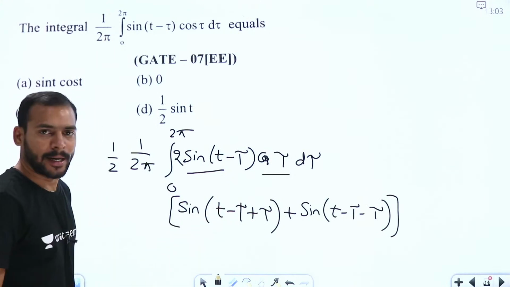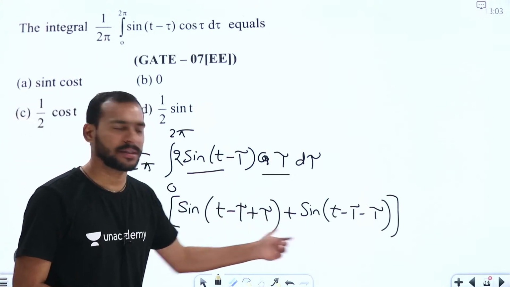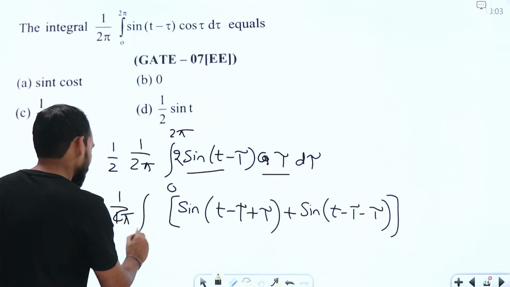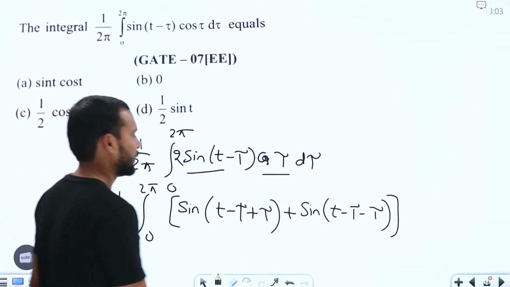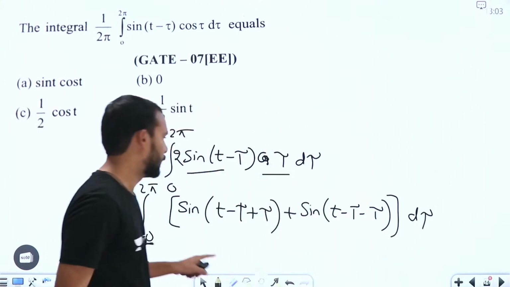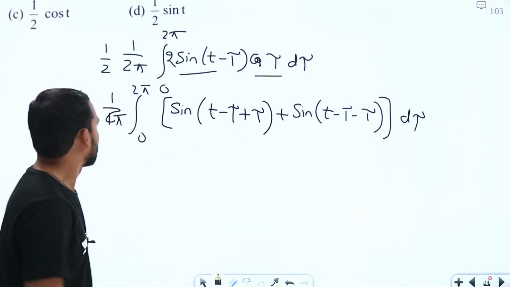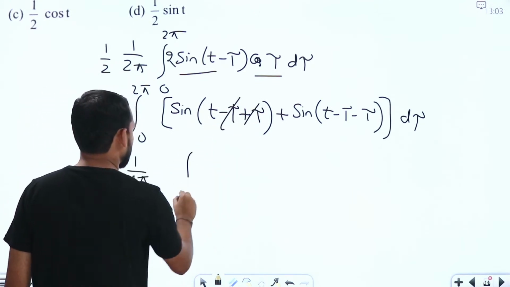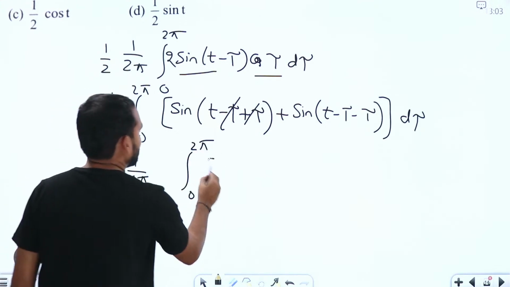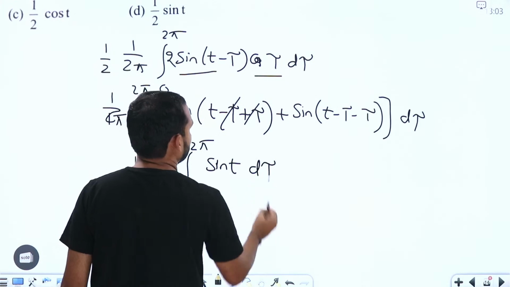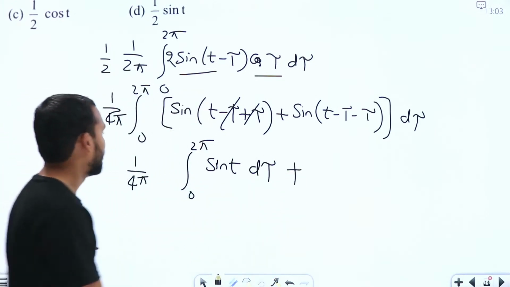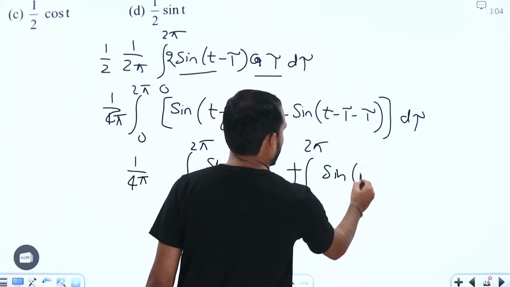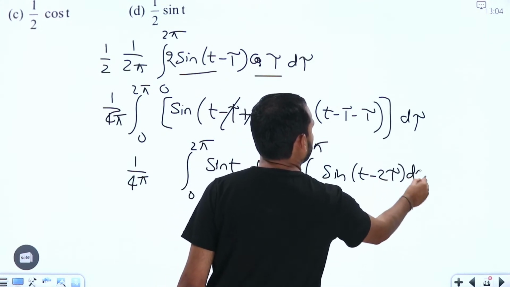Then we can write this as two different sine functions, where we can take the integration easily. So this is going to be 1 by 4 pi, integral 0 to 2 pi, d tau. The 1 by 4 pi stays as it is, and the tau terms cancel, so this is going to be integral 0 to 2 pi sin t d tau, plus similarly the next term, integral 0 to 2 pi sin(t minus 2 tau) d tau, right?